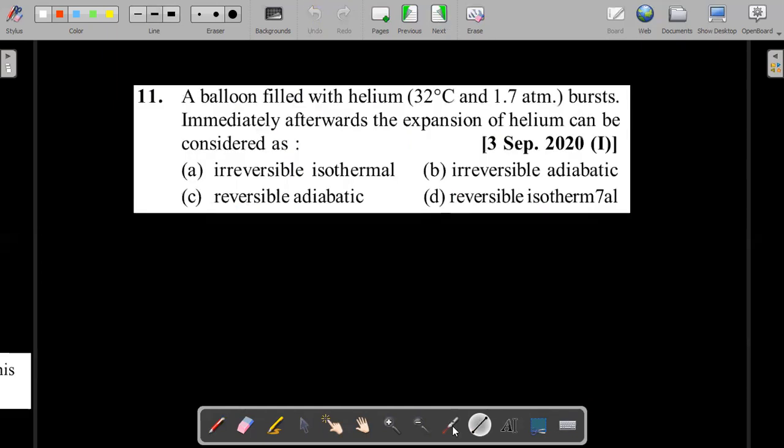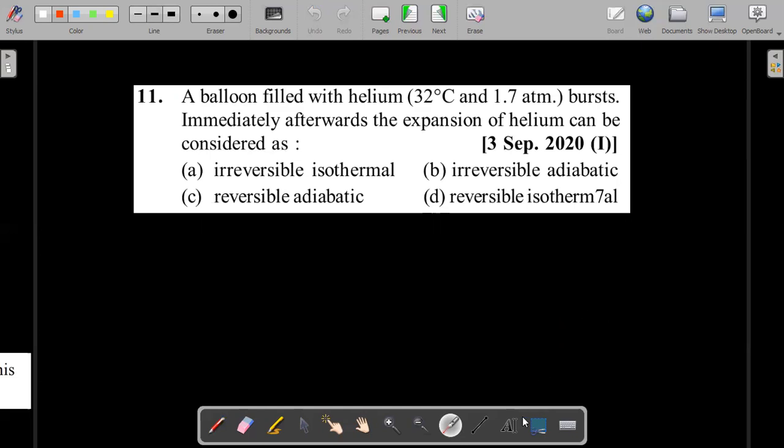Let's move forward. This is a theoretical question just to test your understanding in a practical situation. How do you name a process as reversible or irreversible? How do you understand the difference between them? So let's see that. A balloon filled with helium, at 32 degrees centigrade and 1.7 atmospheres, that means greater than atmospheric pressure, bursts. This could be a cycle tire also, the tube of a cycle tire. Immediately after the expansion of helium, this particular process can be considered as which of the four processes that you see on the screen?